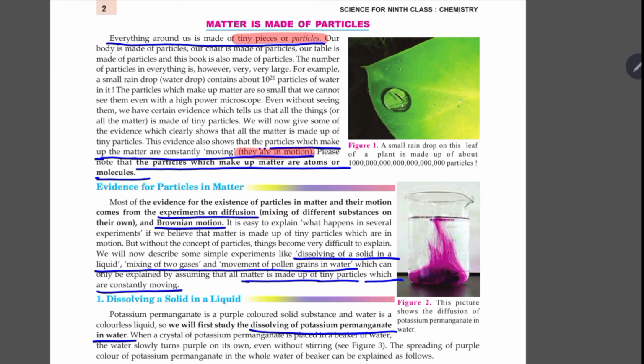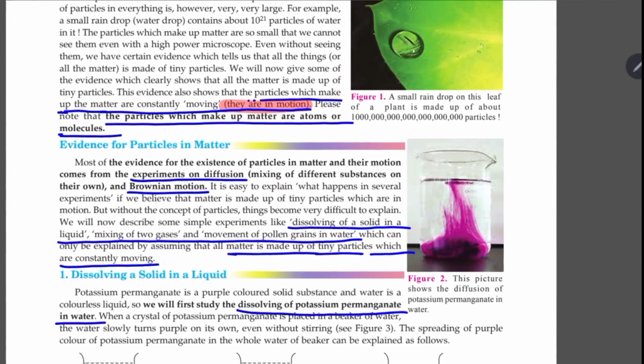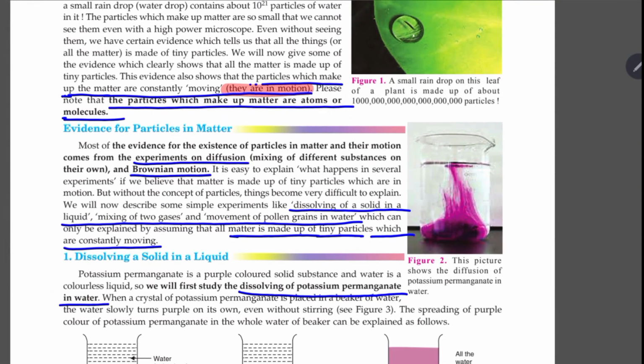These are the two things about matter: that it is made up of particles and they are in constant motion. So first, anything that occupies space and has mass, and it is made up of particles, and these particles are in constant motion.